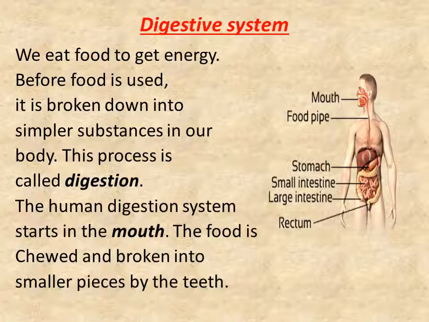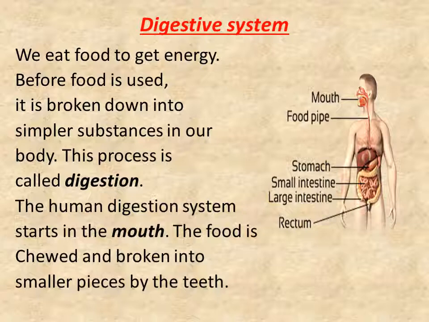Children, let us learn about the next organ system, which is called the digestive system. We eat food to get energy. Before food is used, it is broken down into simpler substances in our body. This process is called digestion.